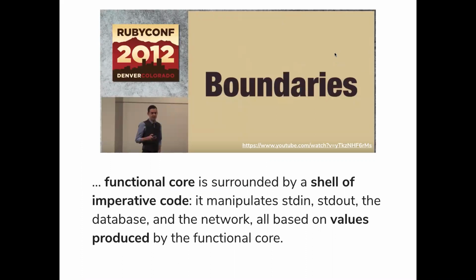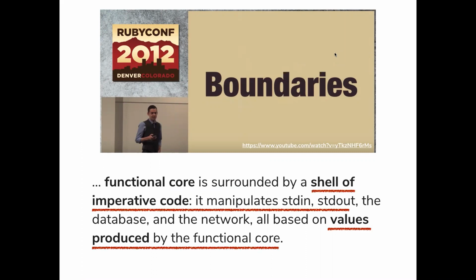One more functional principle. This principle is called boundaries. Again, there is a great talk around this subject. You can find the link over there. I will be sharing the slides later. But the crux of this principle is, when you are designing a system using functional programming, there is a technique called imperative shell, functional core. Basically, your core layers should not do any side effects. They should express what they want to do by means of some data. The outer layer consumes this data and performs the real operation. This is the philosophy of this technique.